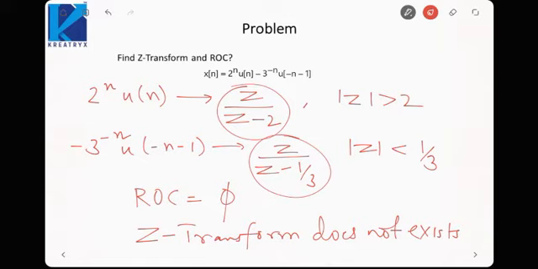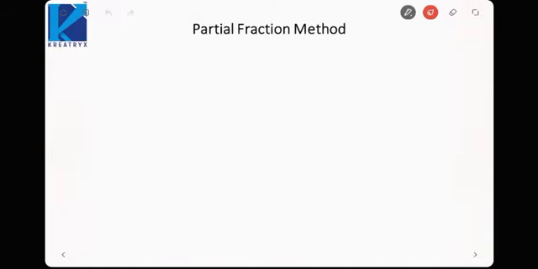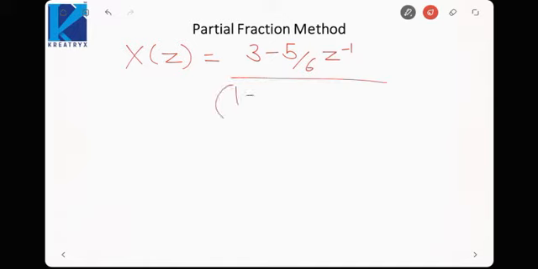Now let us take a few examples of how we can calculate the inverse Z transform. The first method for inverse Z transform is called the partial fraction method. Suppose I give you X(z) = (3 - 5/6 z^-1) / ((1 - 1/3 z^-1)(1 - 1/2 z^-1)). Suppose this is my Z transform.